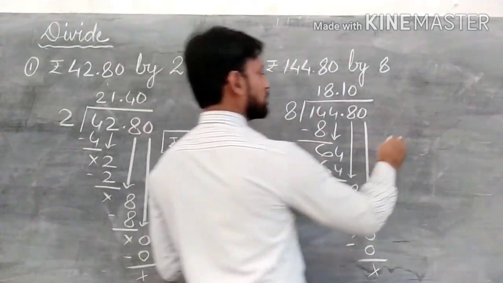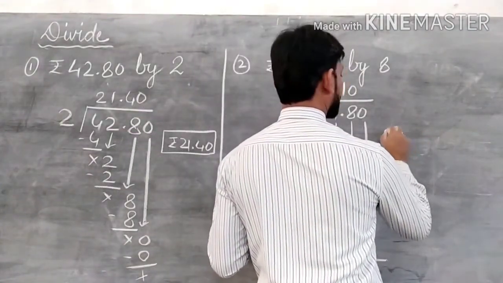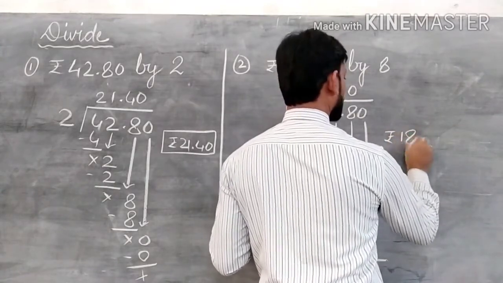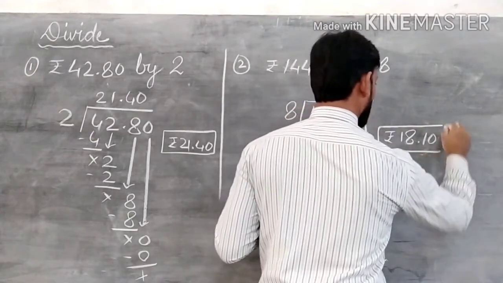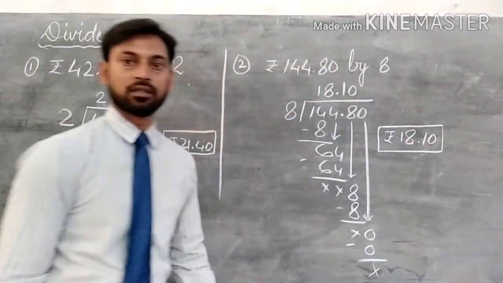So the answer is rupees 18 and 10 paise. This will be the answer. Is that clear?